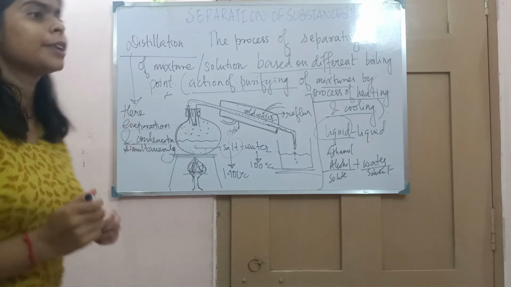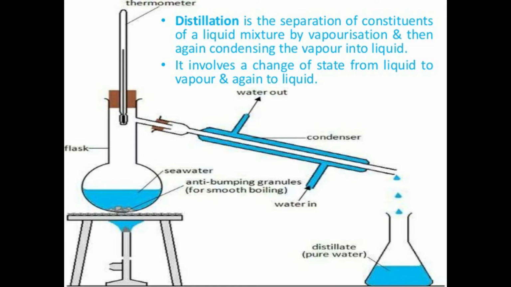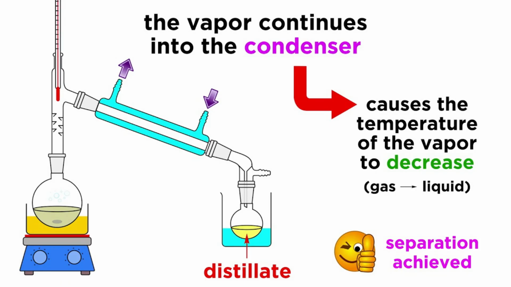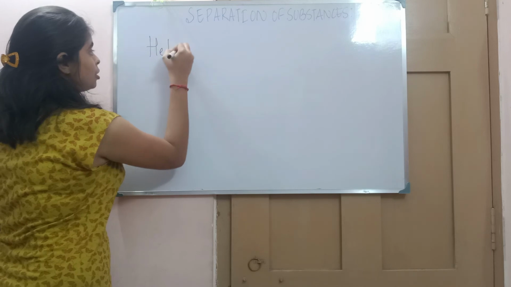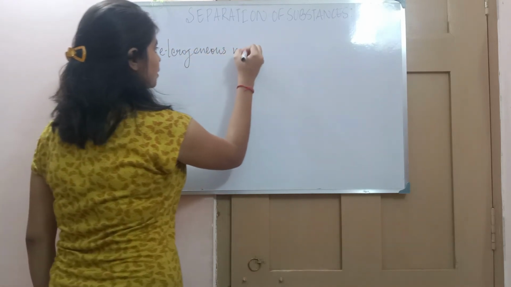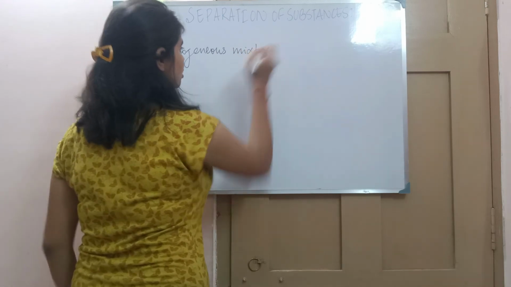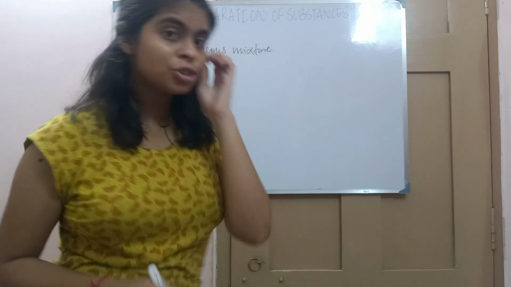Now comes the separation method of the heterogeneous mixture. In a heterogeneous mixture, you know what kind of mixture it is? In a homogeneous mixture, the components were soluble. But what about a heterogeneous mixture?